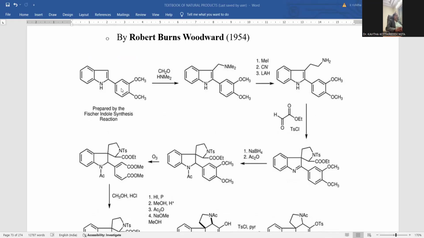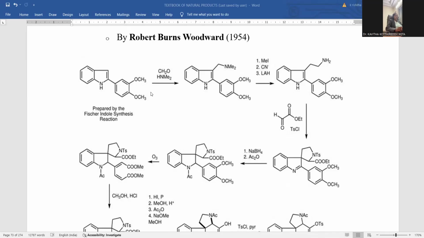Indole containing a side chain of benzene with the dimethoxy functionality is the precursor that is to be treated with formaldehyde. This is HCHO, called formaldehyde, right? N,N-dimethylamine can be taken. One is formaldehyde, another is N,N-dimethylamine, and they are supposed to be treated. Here the formation of CH2NMe2 is possible.